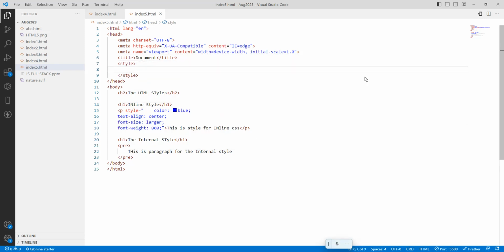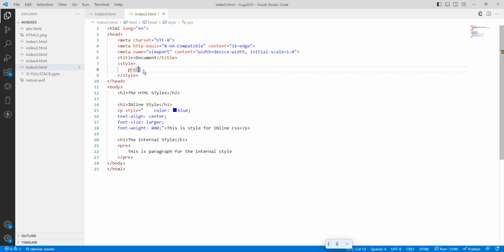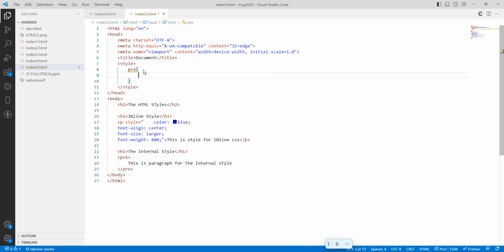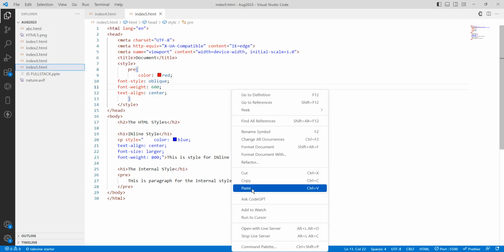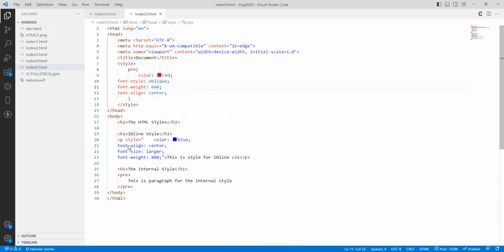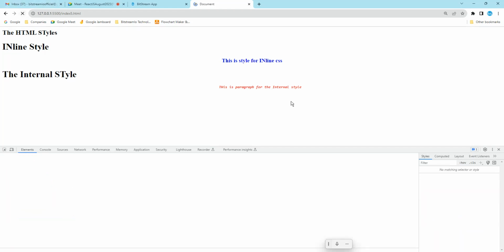See, every HTML tag has a start and end tag. Okay. For which tag do I need to write the style? For the pre tag, for this tag. So that's why pre, open close curly bracket. So I will just add this code. Do Control S to save. Okay, then after that, go to the browser. If I rerun it, it will reflect the same.